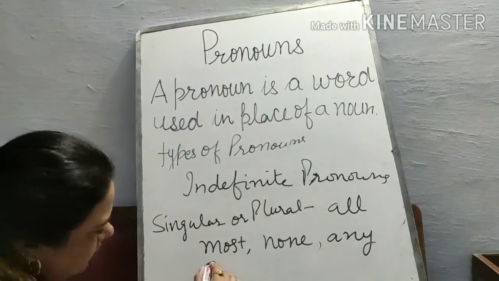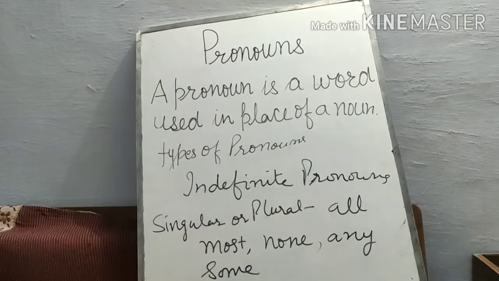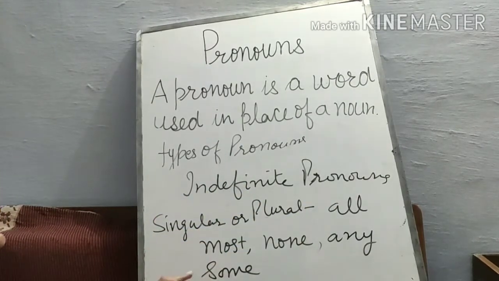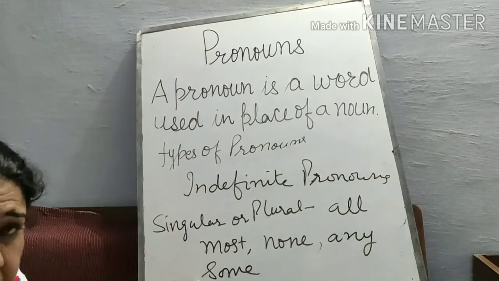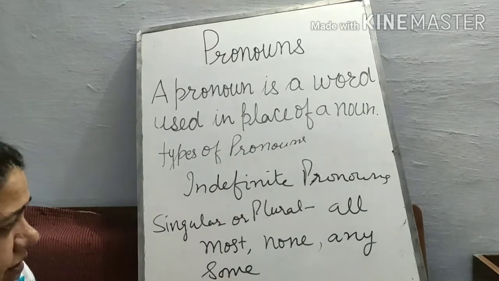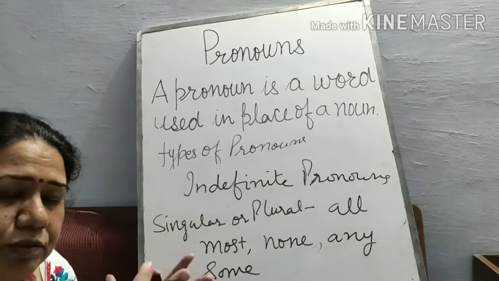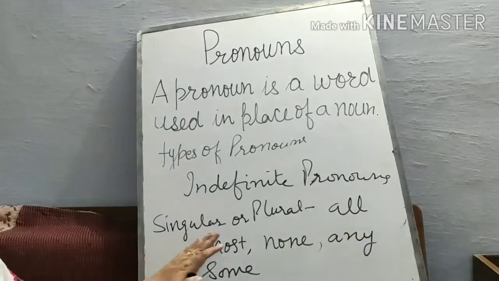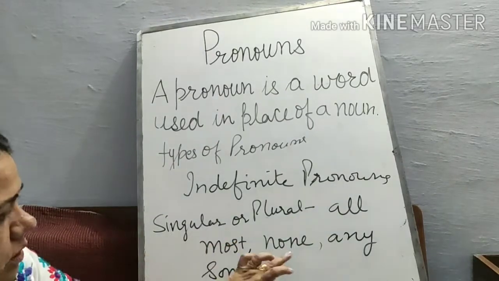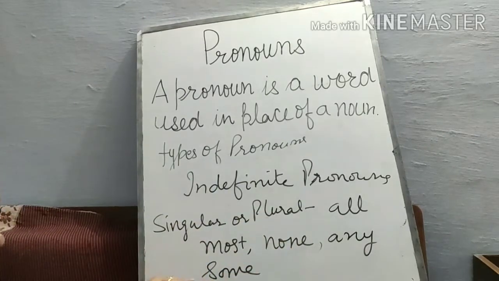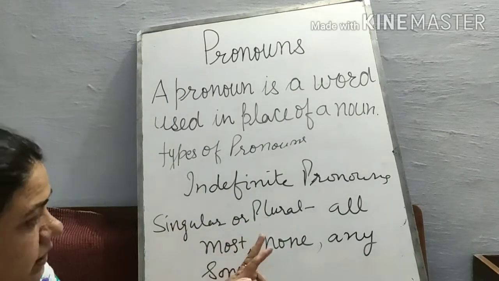Some we take for singular or plural also. Most we take for singular or plural in indefinite pronoun also. Some of you were there. Some students were there, because we are not sure how many were there. The definite number is not given there, so we count it in indefinite. Plural: all, how many were there? Maybe 10, 5, 15. So we take these words, all, most, none, any, and some, in indefinite pronoun. They are included in singular as well as in plural.